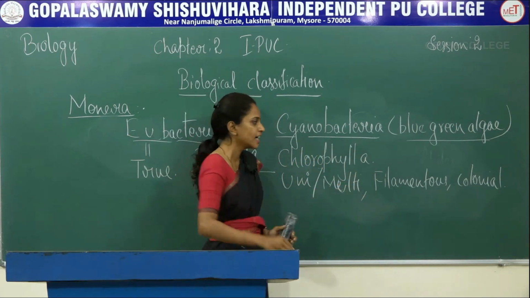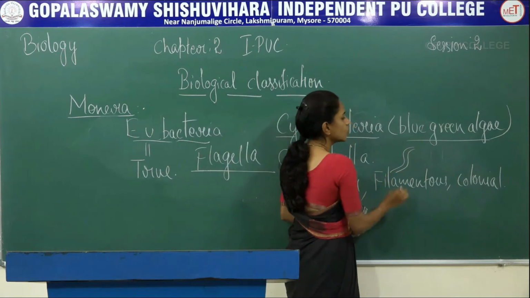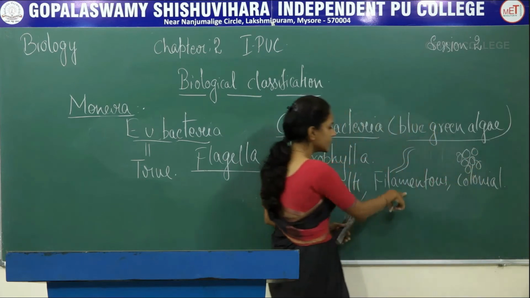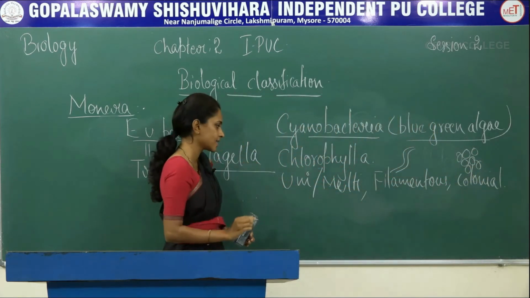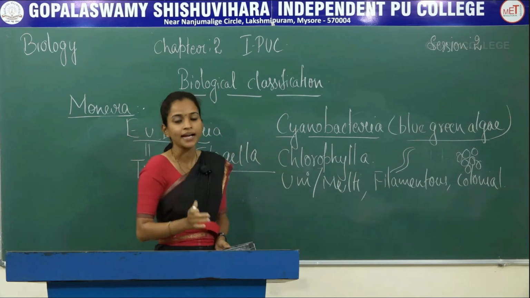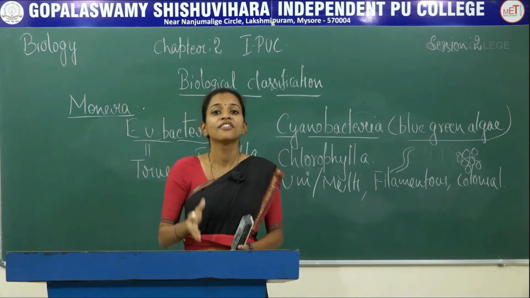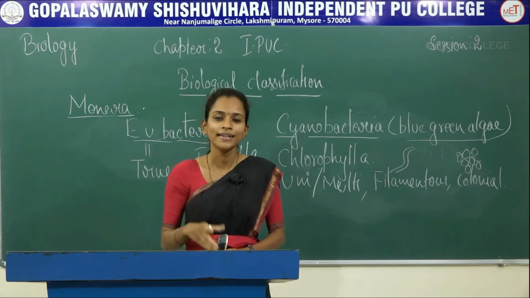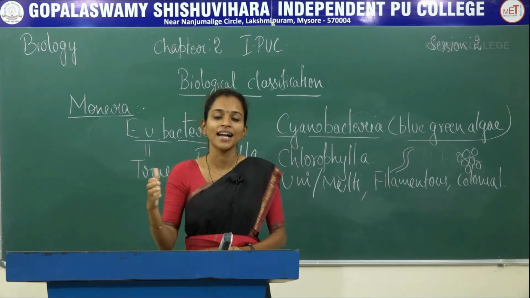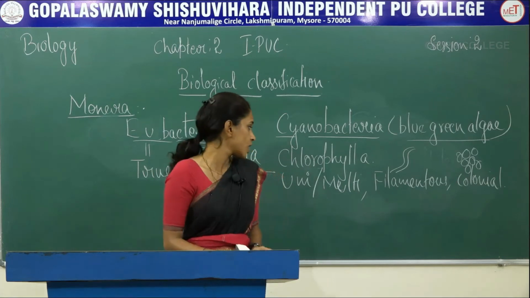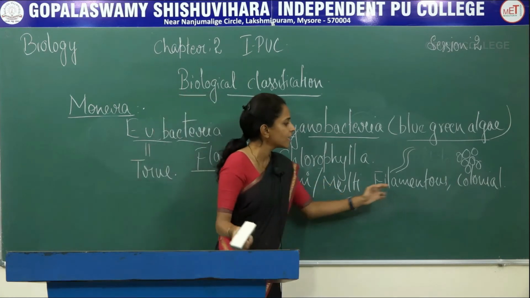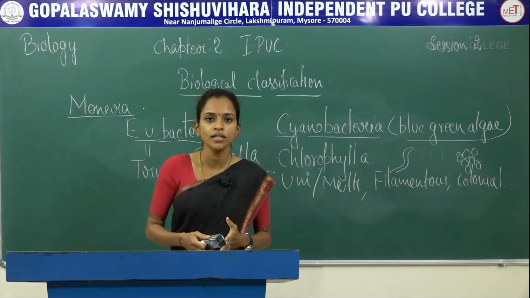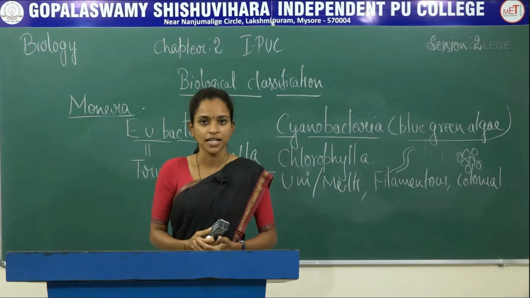Filamentous means a single filament, a strand-like structure. Colonial means living in groups. If you see their habitat, they may survive in fresh water, marine water, that is salt water, or terrestrial regions, the earth's land surface. So they may be unicellular, multicellular, filamentous or colonial. They may survive in fresh water, marine water as well as terrestrial regions.